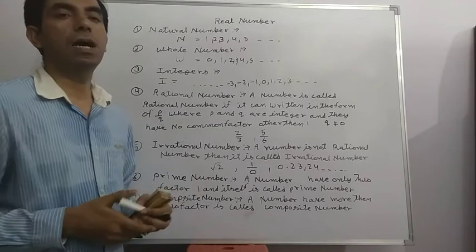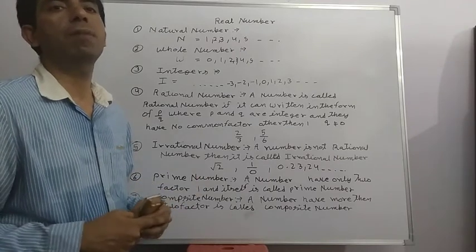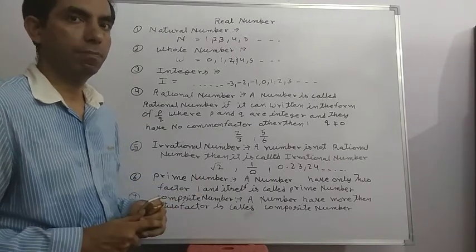In our mathematics, these types of numbers are important for solving any calculation and number system.